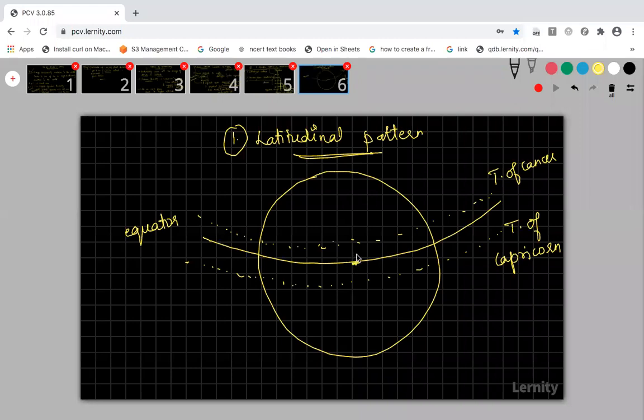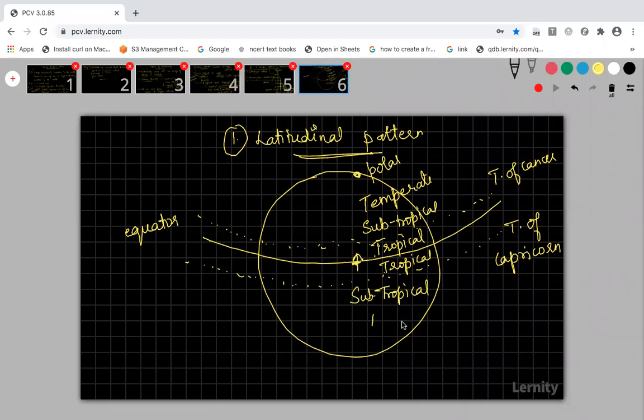I told you in equator biodiversity will be high. And very close to the equator, these two tropic lines, they are called the tropical region. Am I right? Tropical regions. And next to tropical region, you will have subtropical region. Similarly, down also. And next to subtropical, you will have temperate region. And if you go to the end, that is called your polar region. Similarly, here also you will have subtropical and then temperate. And as you come to this end, it is the polar. And this is north polar end and this is south polar end.